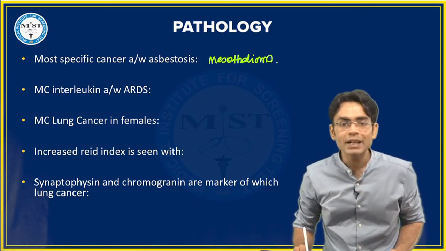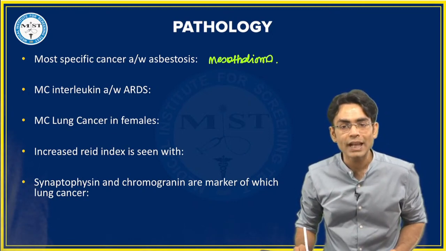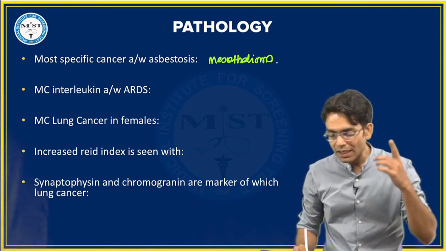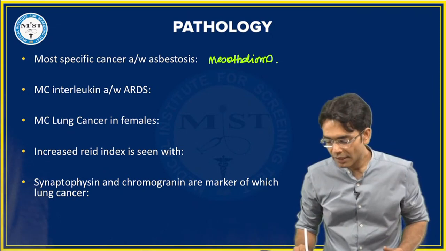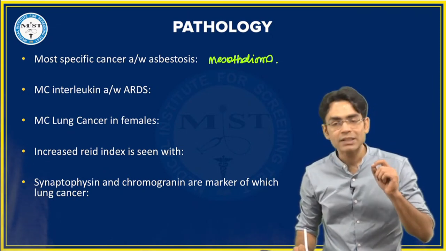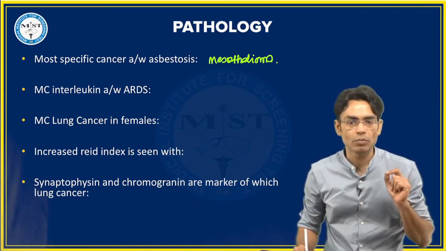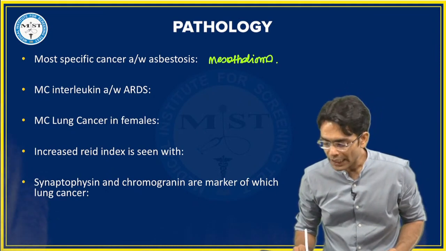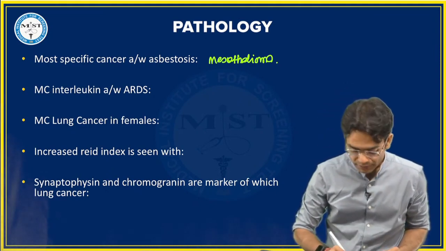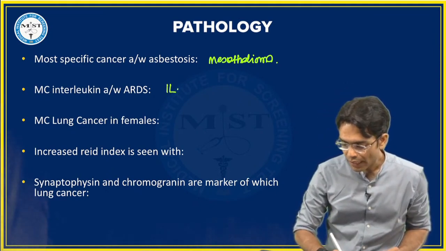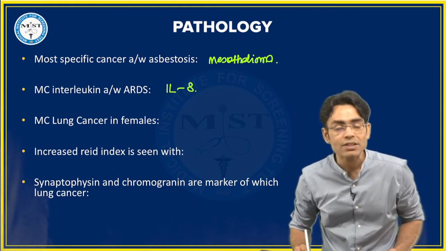Then, most common interleukin associated with ARDS. Beta, if we talk about specific, then you have to go with mesothelioma, okay? Most common interleukin, if we are talking, then it is, yes, you are right, it is going to be interleukin 8.